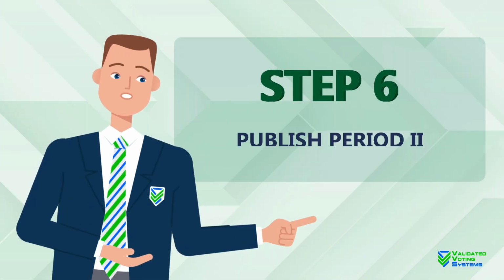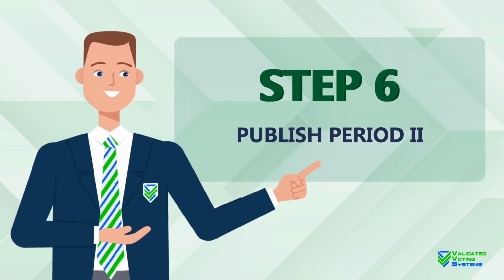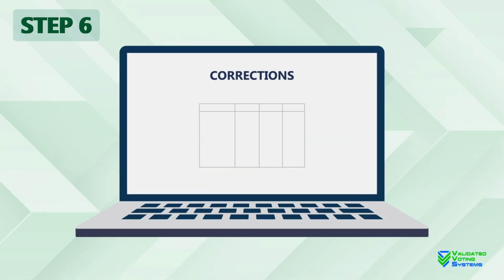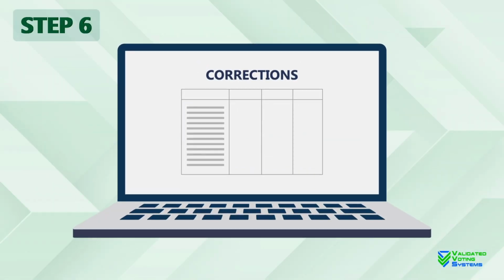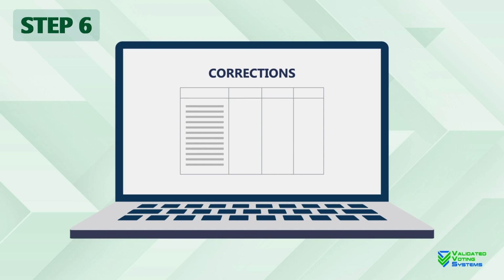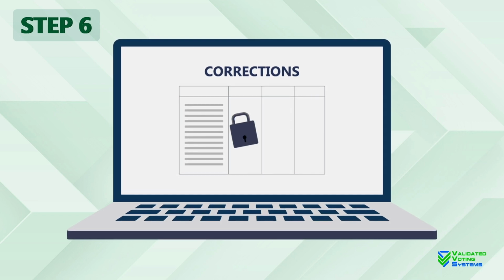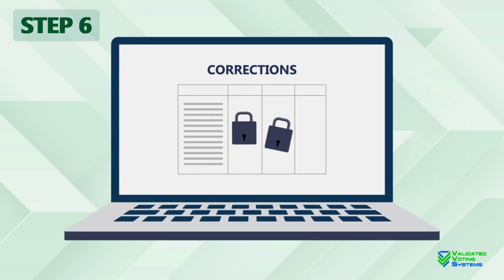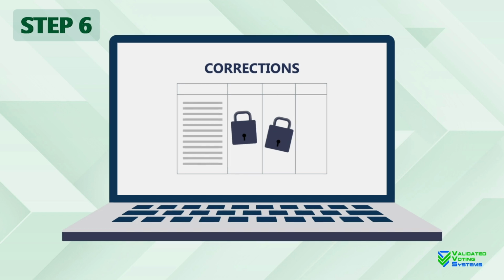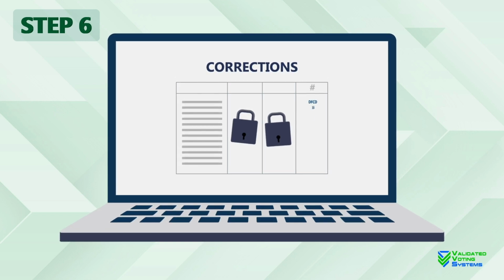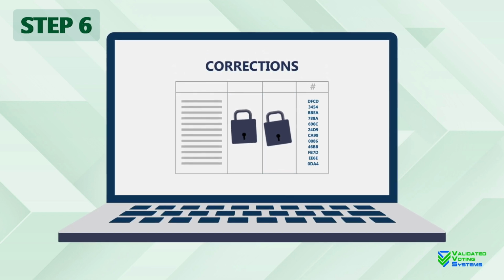Now for step 6, publish period number 2. The election committee now publishes all the corrected data in addition to the previously published data. As before, this data will include the digital signatures that match the second public key. This data is also sealed with a unique cryptographic hash function code.